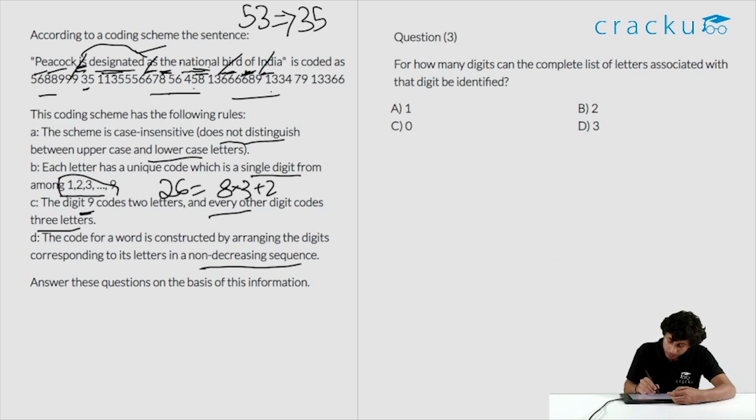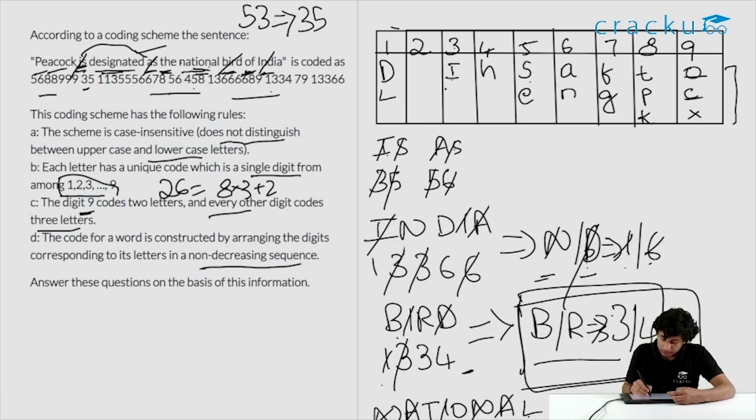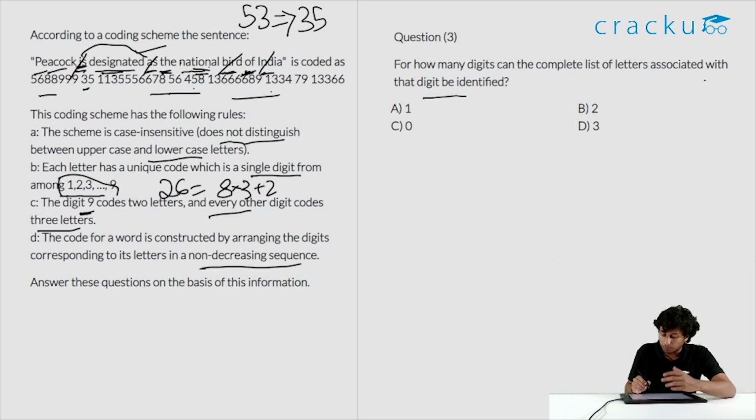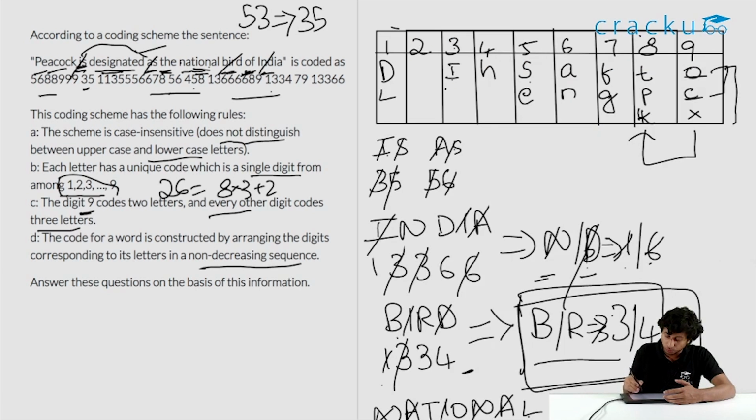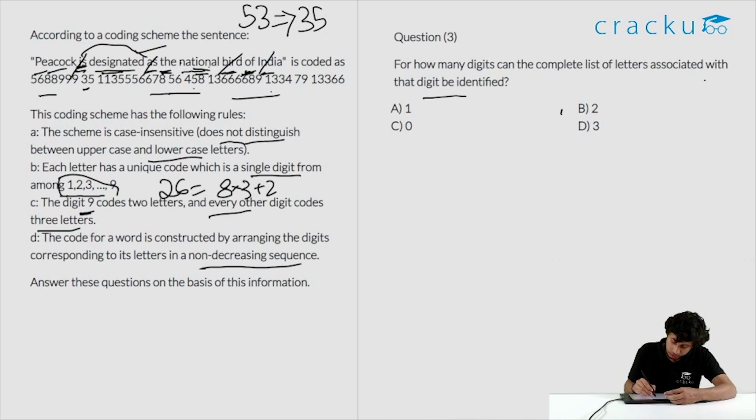Third one, for how many digits can the complete list of letters associated with that digit be determined? Let's say many students fall into this bait and they will only mark as 1. That is because 8 codes for everything. But remember that 9 codes for only 2 characters. And 9 has also coded for everything that it can code, the maximum it can code. So there are 2 such digits. What have they asked for? For how many digits can the complete list of characters or letters associated with it be identified? That is 2. One is 8, which has 3 characters, and one is 9, which has 2 characters. So the right answer is 2.